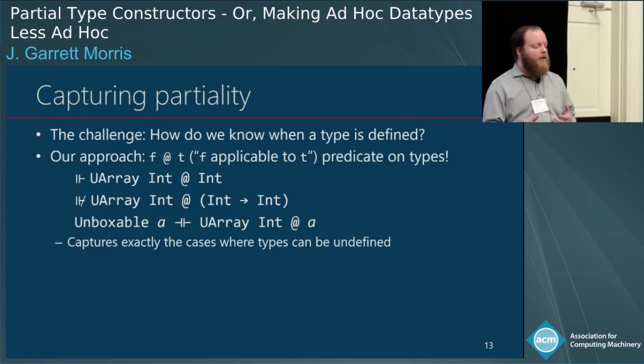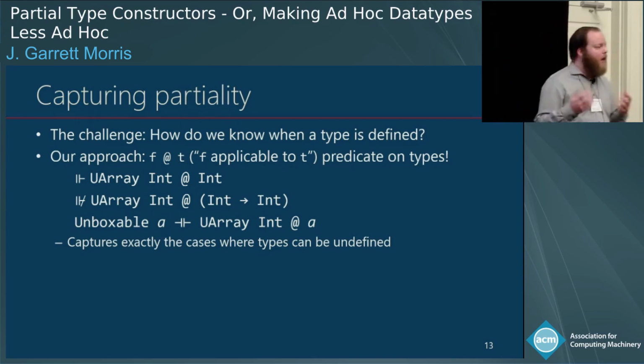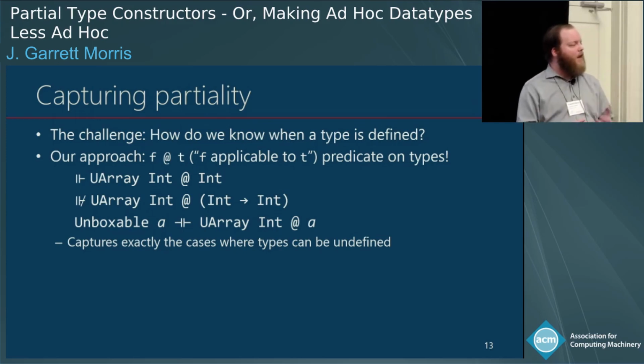So we would expect that the constraint UArray at Int would be satisfiable. We could discharge that constraint. We can build UArrays of Ints. We would expect that the constraint UArray at (Int -> Int) would be unsatisfiable. We should know that we can't unbox Int -> Int things, and so we can reject this constraint immediately. For an arbitrary type A, we know that UArray A is well formed if and only if we could unbox A. Now, GHC doesn't have this constraint right now, but I could imagine an Unboxable constraint, where UArray at A would be satisfiable exactly when A was unboxable. So we're trying to capture the cases where types can be undefined.